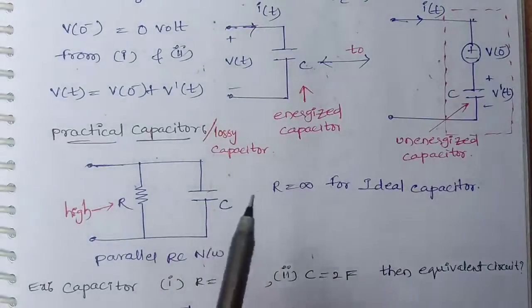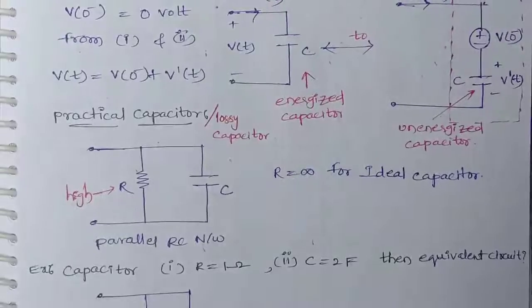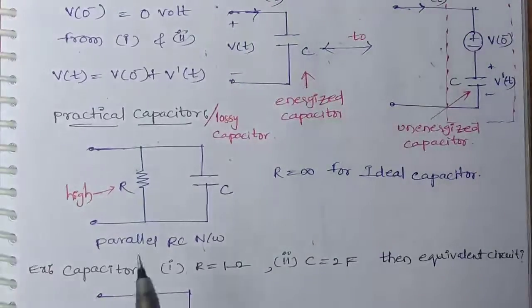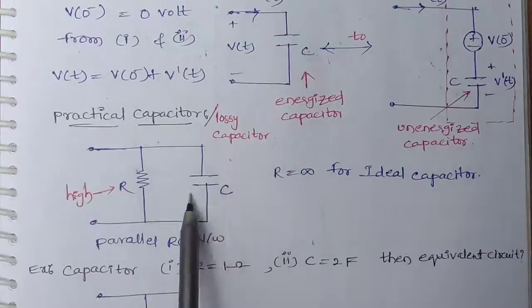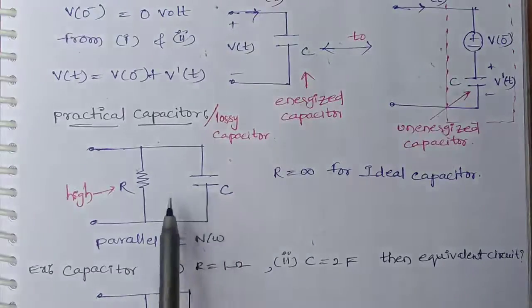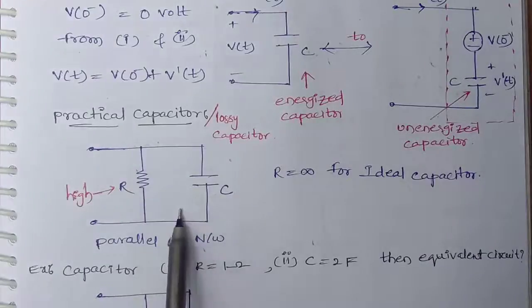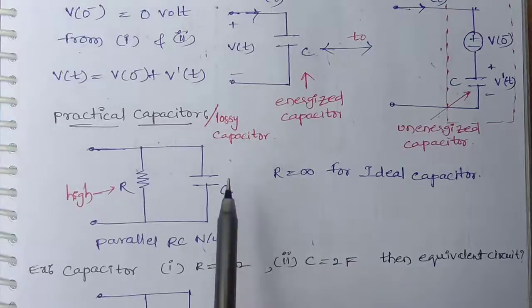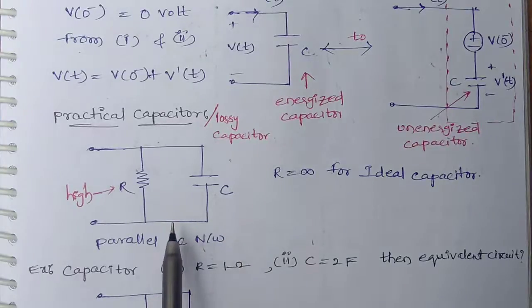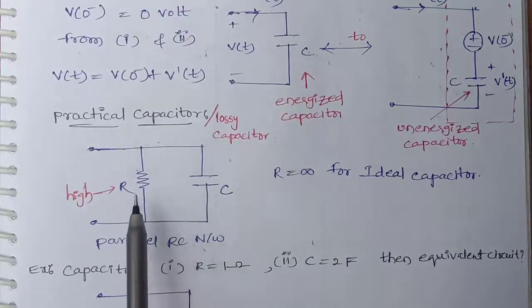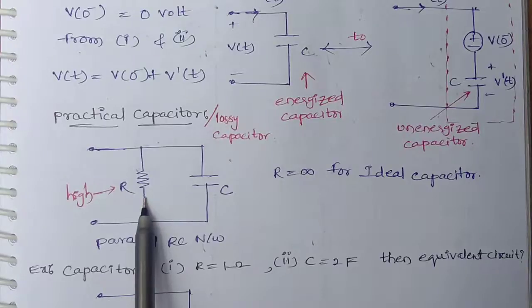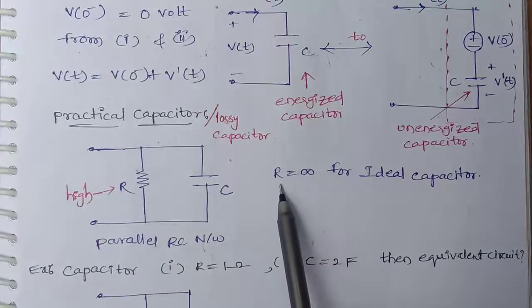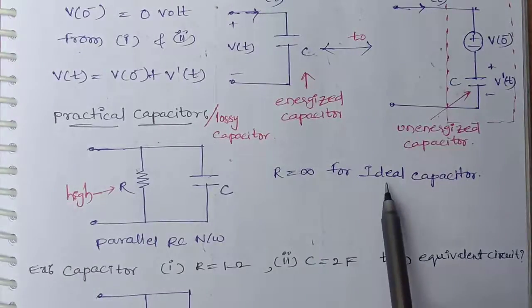Now look at the practical capacitor. You can see that this is the representation of a practical capacitor. That means a capacitor in parallel with a resistor is called a practical capacitor, which is also called a lossy capacitor. If we want to convert this practical capacitor into an ideal capacitor, we need to keep this resistance as infinity. That means we need to keep an open circuit here. R will become infinity, which is called an ideal capacitor.